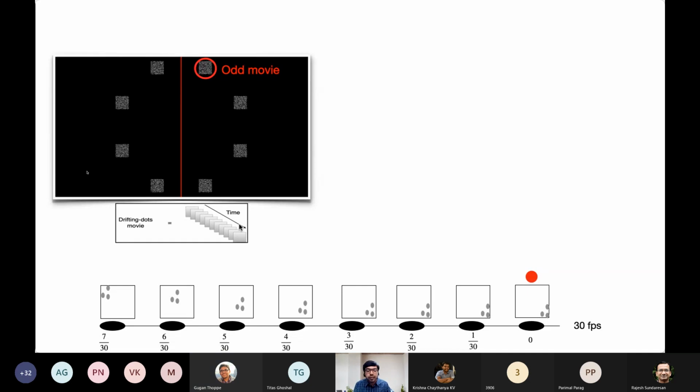So it's possible that these images are observed at some specific times like this. The point is that whenever some of these movies are not observed, they are actually continuing to play. So there is some loss of information happening. Somehow the human brain is trying to collate all of this information, and finally arrive at the location of the odd movie.